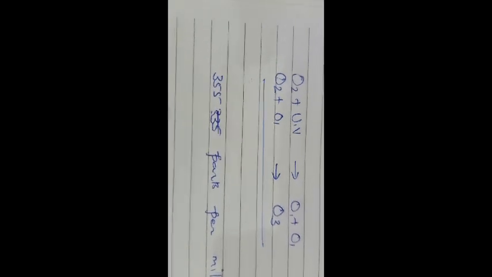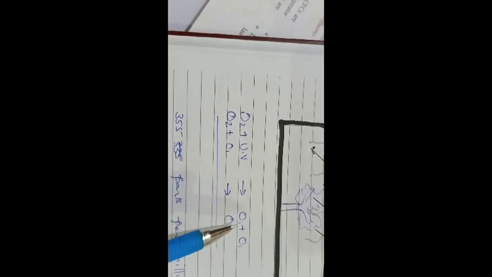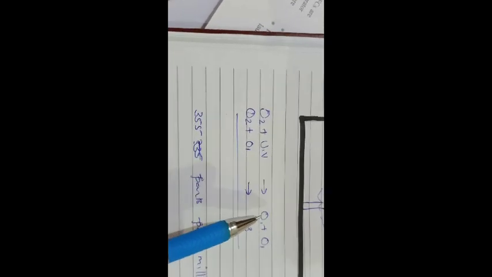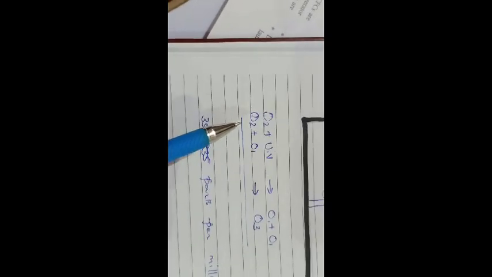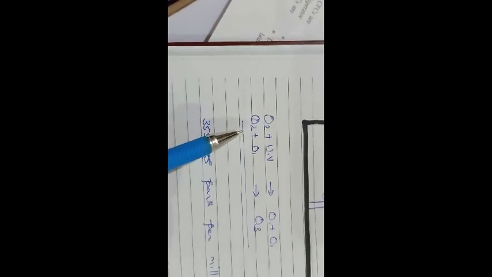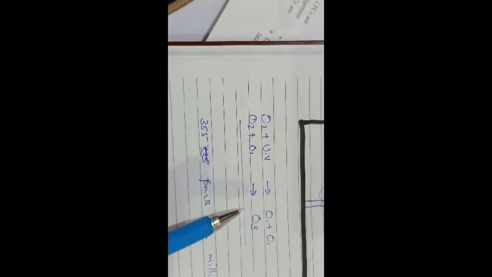Actually, this ozone is created by ultraviolet radiation. We can say that whenever O2 is affected by ultraviolet radiation, it breaks the O2 into single atomic oxygen. Later, whenever this single atomic oxygen mixes with diatomic oxygen, it makes ozone. The production of ozone is taking place in the second layer, and this is made by ultraviolet radiation.